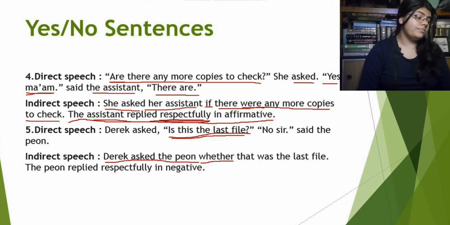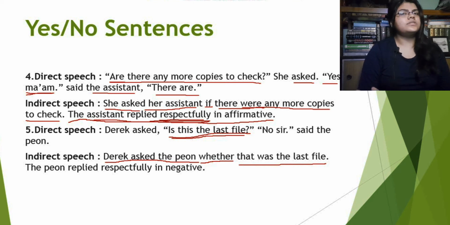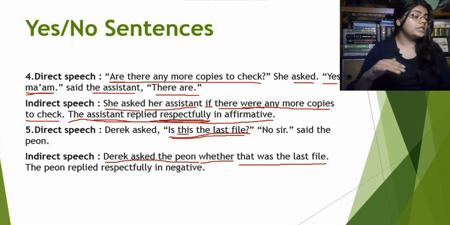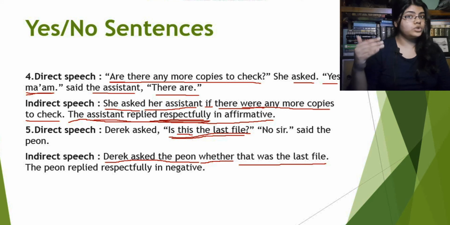This portion will be that was the last file. Why? Because again, is this the last file? The assertive sentence for this one will be this is the last file, right? But we know that in indirect speech this changes into that, right?